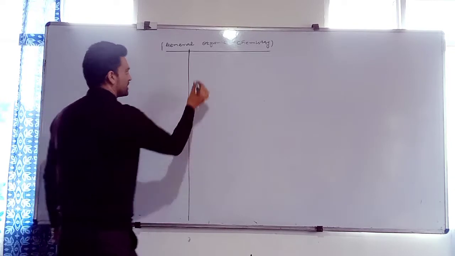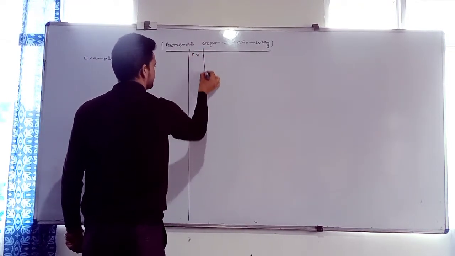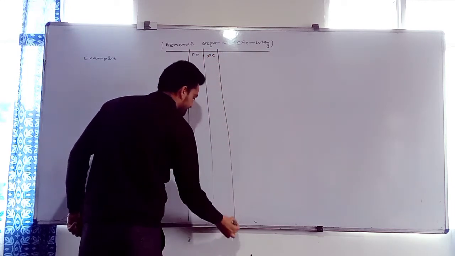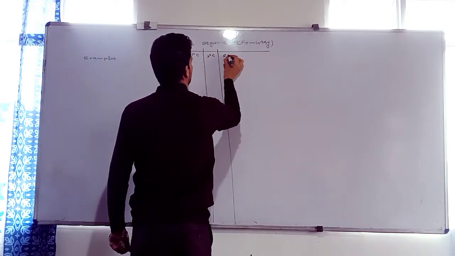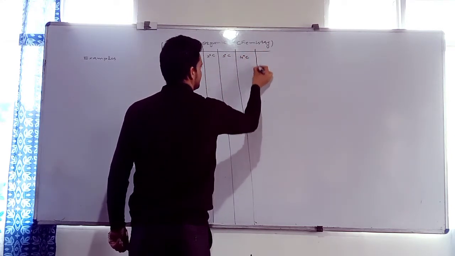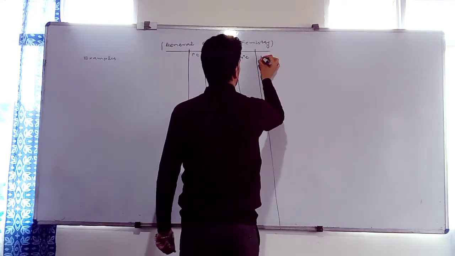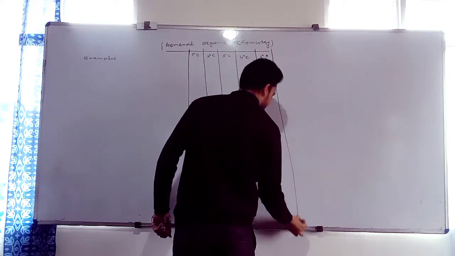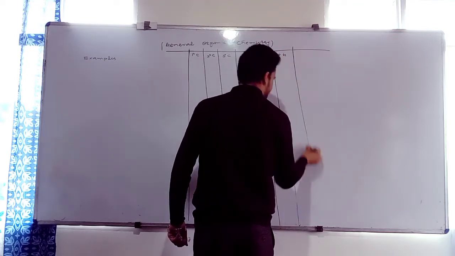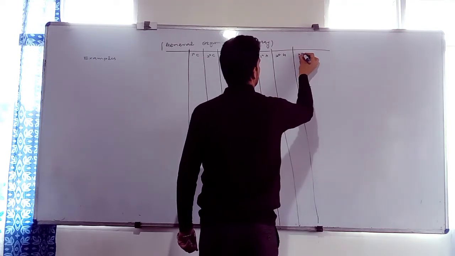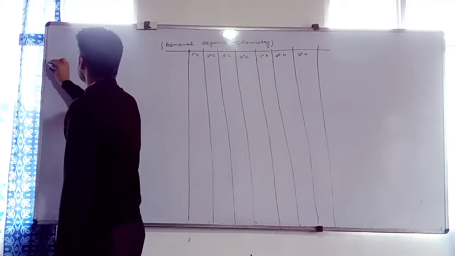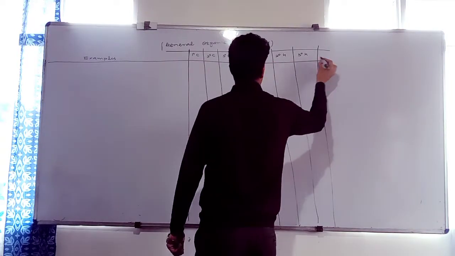Here you can put 1 degree carbon, 2 degree carbon, 3 degree carbon, 4 degree carbon, 1 degree hydrogen, 2 degree hydrogen, and 3 degree hydrogen. I will give all the examples in bond line notation form. Correct?